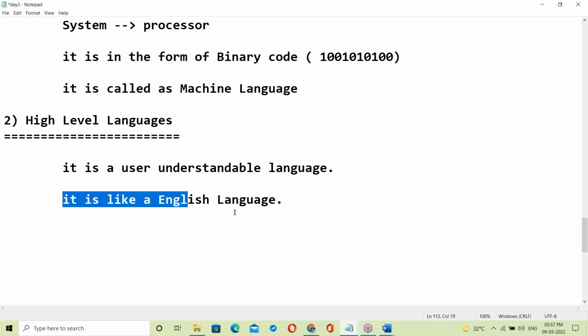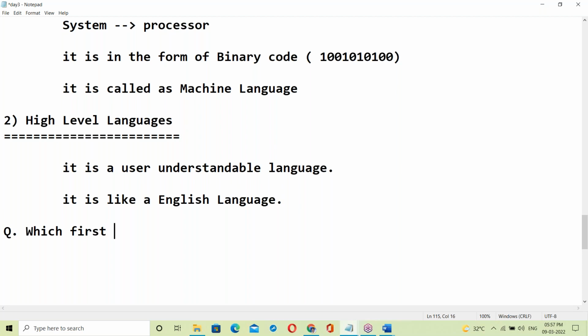Some questions for you guys. Which is the first high level language? There are many high level languages: Java, C++, C language, Python, HTML. English is also a high level language. So which is the first high level language? Can anyone answer this?